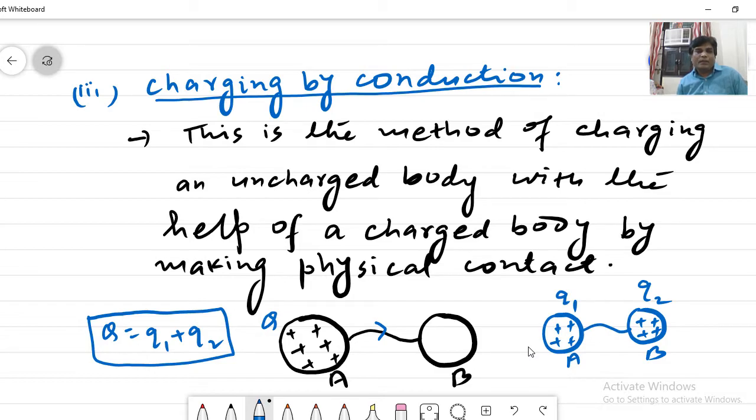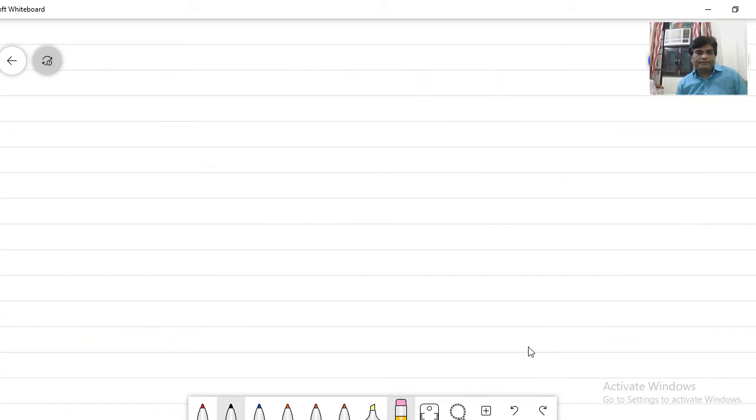Okay, so these are the methods of charging, right? So our next topic to be discussed in this lecture is properties of charges. So let us see the properties of charges.